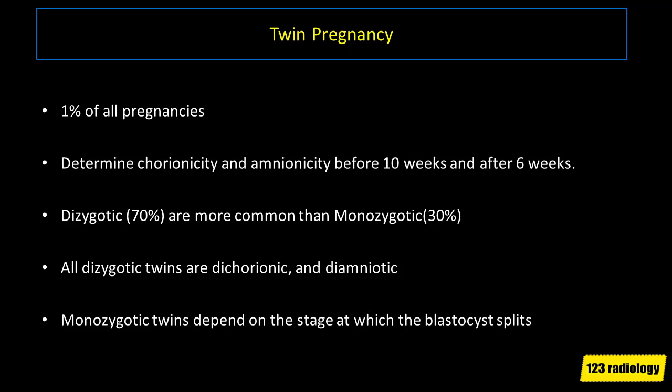Dizygotic twins are more common than monozygotic twins, and all dizygotic twins are dichorionic and diamniotic. In monozygotic twins, the chorionicity, or the type of placentation, depends on the stage at which the blastocyst splits. And there are three kinds of placentation in monozygotic twins.